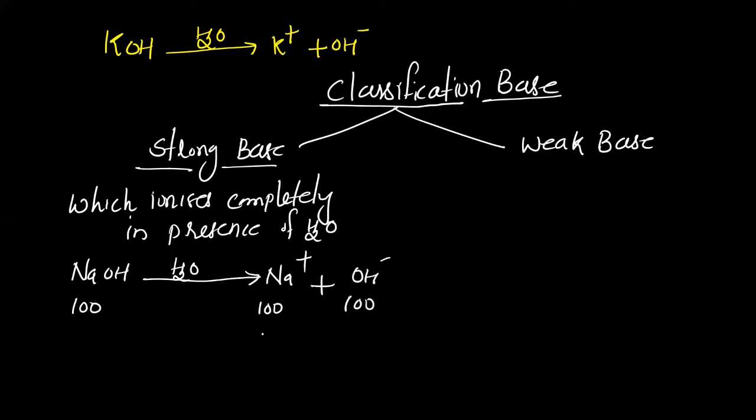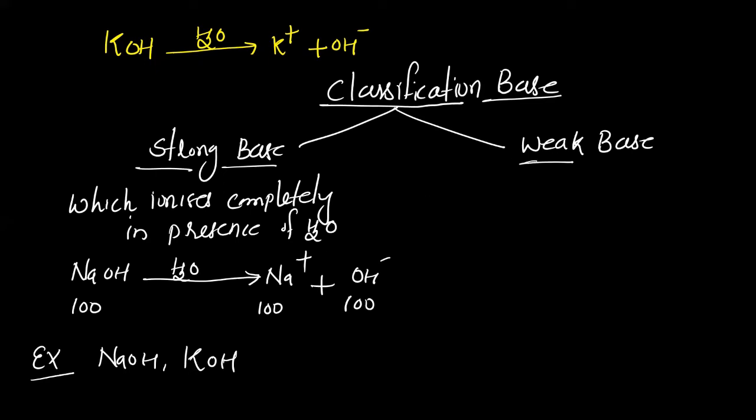That means there will be complete ionization of the molecule into ions and it produces maximum OH minus ion. What are the other examples of strong bases? Very important. NaOH and KOH are very important examples in your syllabus which are strong bases.